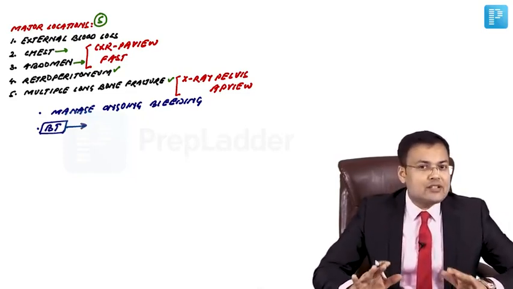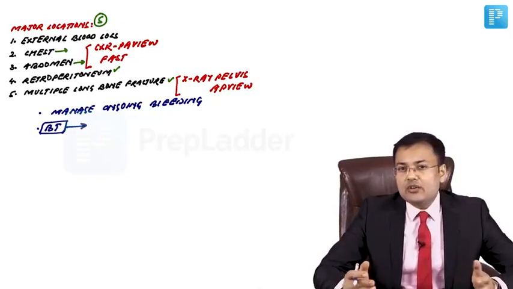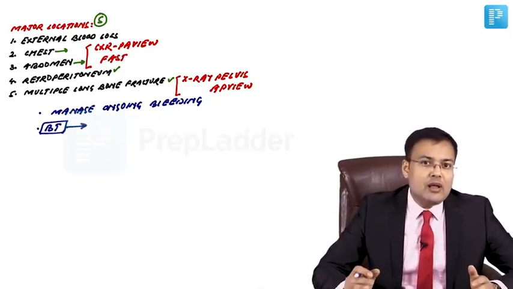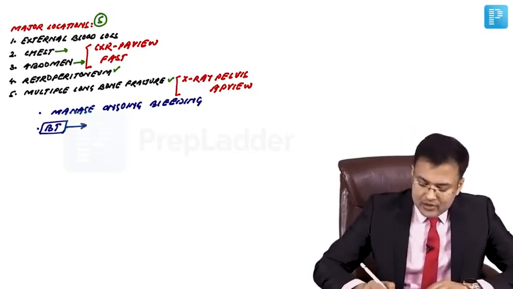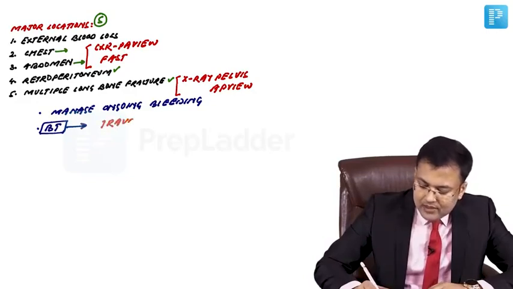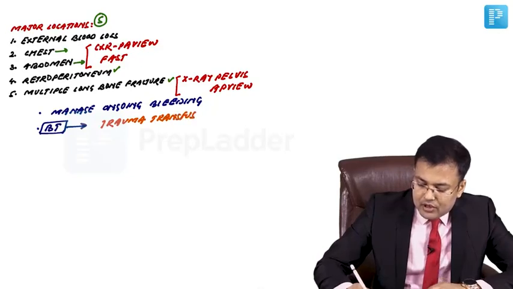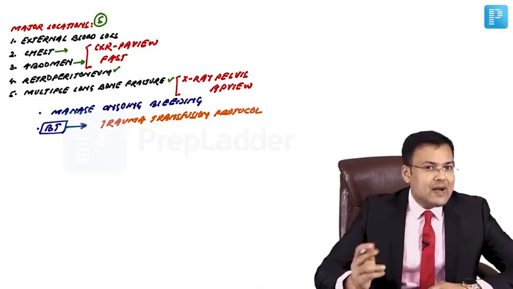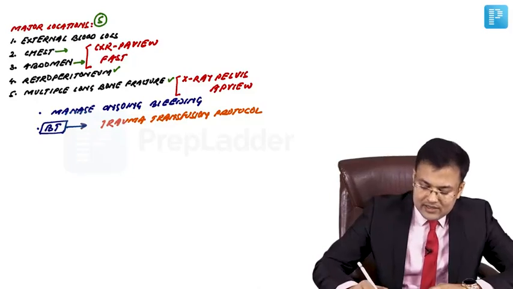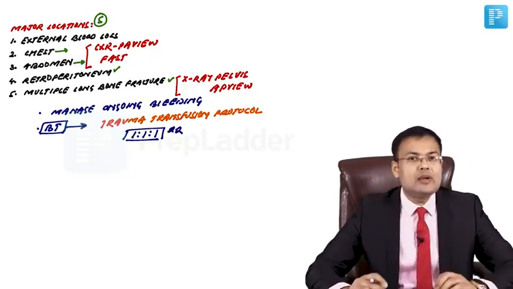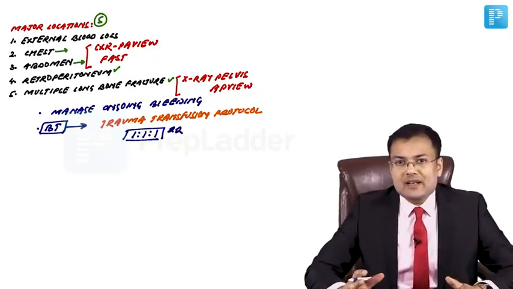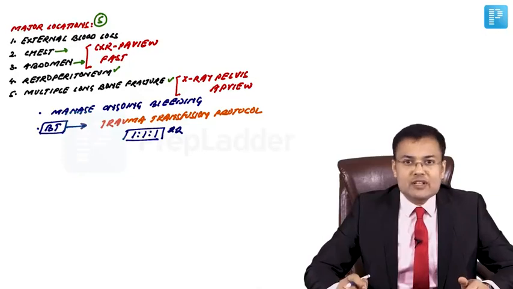This question is asked almost every year, that according to trauma transfusion protocol, packed cells, plasma and platelets are given in which ratio? According to the trauma transfusion protocol, we have to give packed cells, plasma and platelets in the ratio of 1:1:1. You have to remember this ratio. Packed cells, plasma, platelets are given in the ratio of 1:1:1.